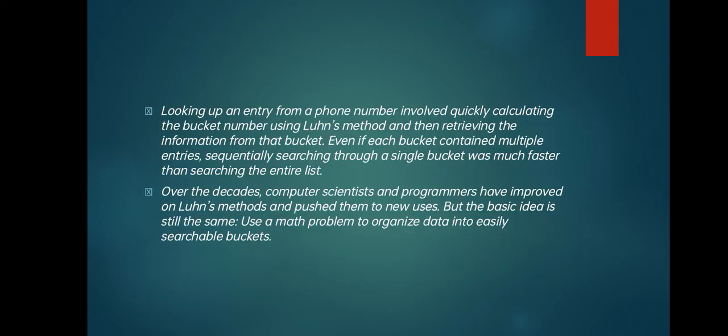So this is taken as a bucket label, right? And this should help to get the number easily without taking much time, as we did before. Before, searching for a number in a database with millions of numbers would be a time-consuming process. So this has been replaced by this algorithm, which is created by Lund's method. Even if each bucket contained multiple entries, sequentially searching through a single bucket was much faster than searching the entire list. So this has been very useful when we compare it with the previous method, right?